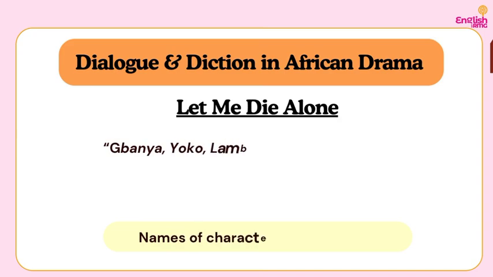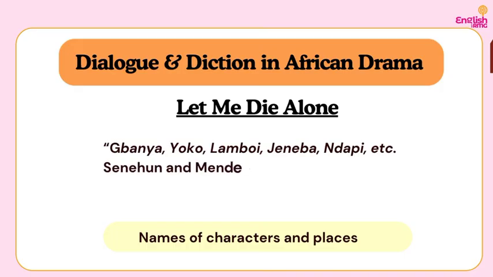And if the plays are going to be performed as well, they have to be performed by Africans. So also we have this in Let Me Die Alone by John K. Kargbo. So we have the names of characters and places. We have Gbaya, Yoko, Lamboy, Geneva, Ndabi, etc. So these are African names. Also the names of the chiefdoms, we have Senium and we have Mende chiefdom.